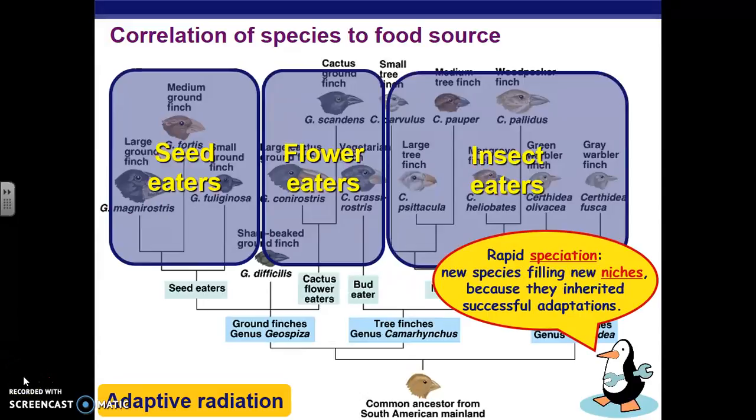This idea, and we'll get used to these terms, is called adaptive radiation. Adaptive radiation is when there's some change, usually an environmental change, that causes rapid evolution, because the organisms have to either adapt to that change or, if not possible, die. So adaptive radiation is the process by which organisms rapidly evolve, their traits changing over time, due to a change in the environment, usually.